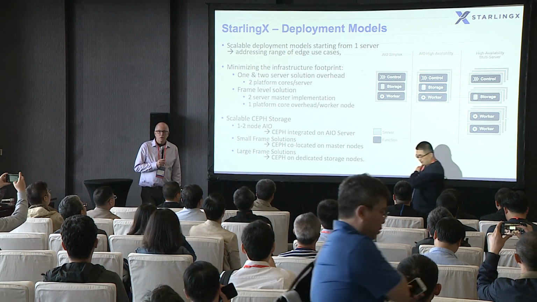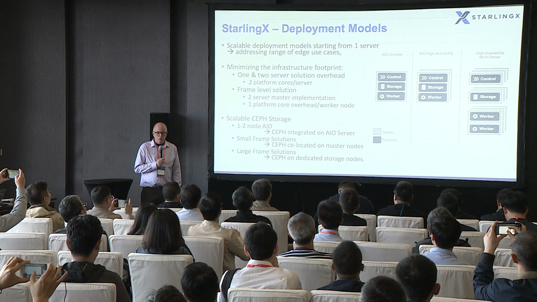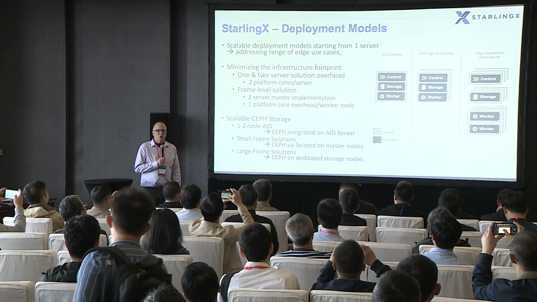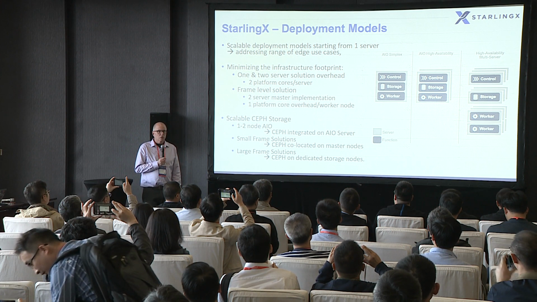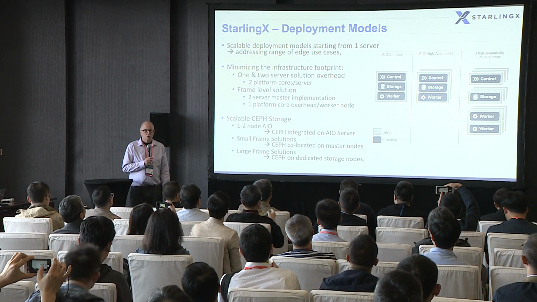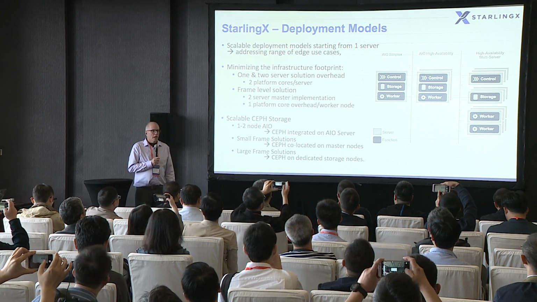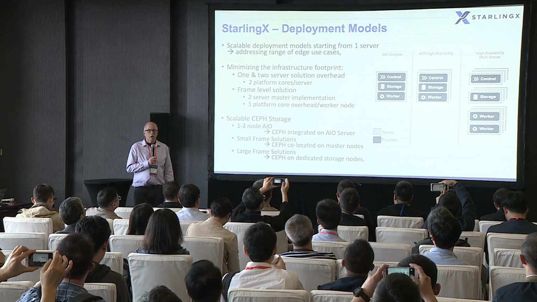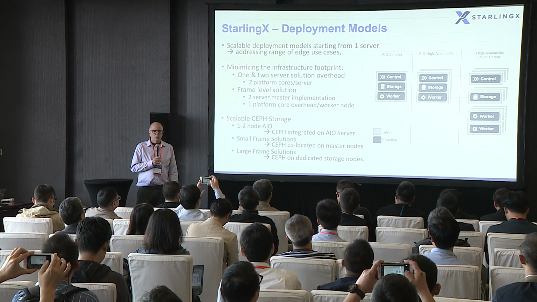The various deployment models that we support for the edge. We can start as small as a single node. We have a two-node variant for high availability, and then we can scale up into multi-server configs, multiple racks.